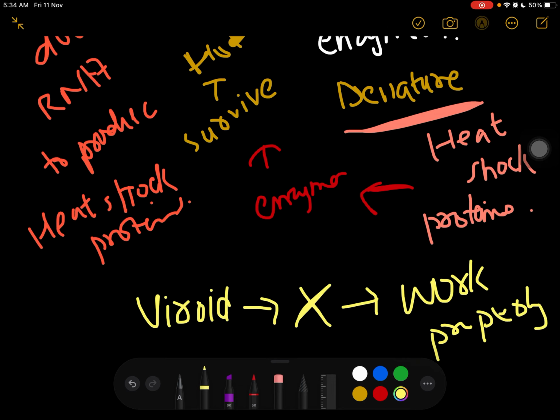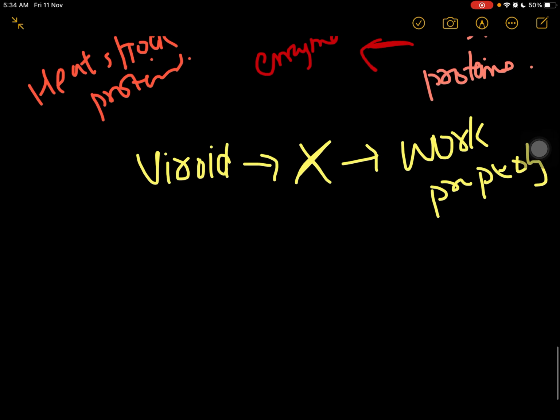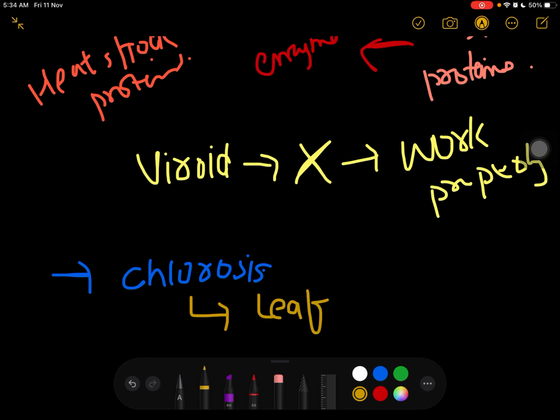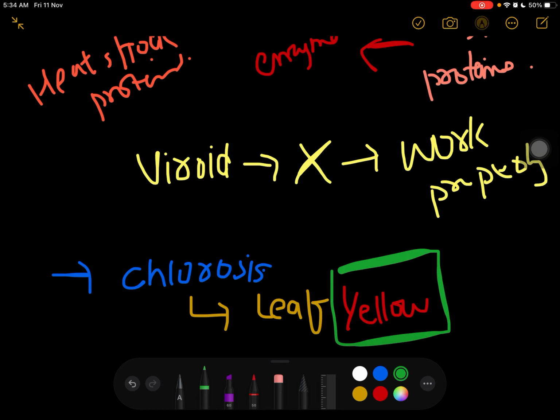What other things can happen is that there will be chlorosis too. Now what is chlorosis? Chlorosis is a disease in which the leaf turns yellow. Why?